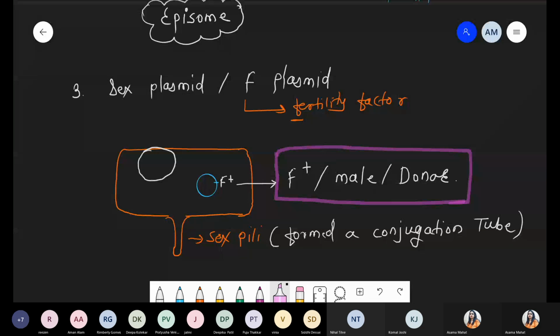We are talking about if on the plasmid the fertility factor is present, that is, F plus factor is present, it represents a donor, or we can say it represents a male. Got it? So this is the first information with respect to male, donor, or F plus plasmid.